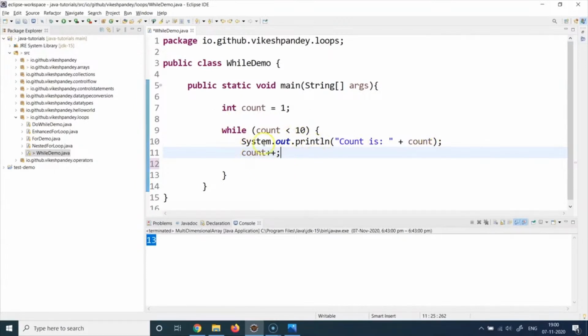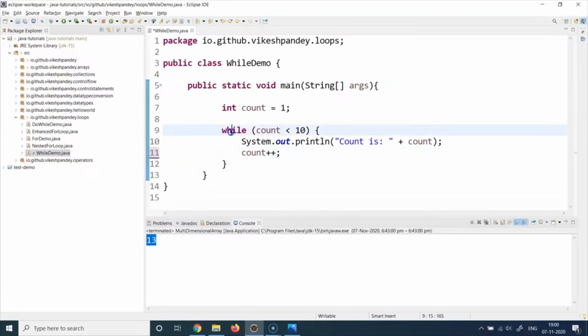It will keep doing that till the value becomes 10. So at a step when count plus plus results in the count value being updated to 10, it will go here and say is 10 less than 10? Now that is not true because 10 is equal to 10, but 10 is not less than 10. So this condition will become false and it will exit this while loop and come here, and it will execute anything written after the while loop. So that's the idea, that you want to do something till a particular condition holds true.